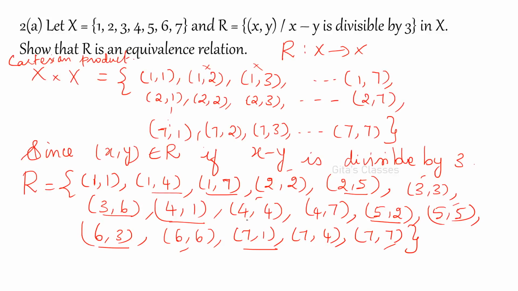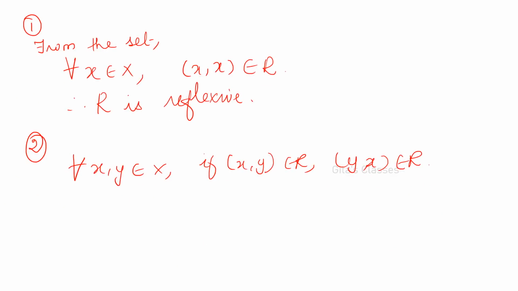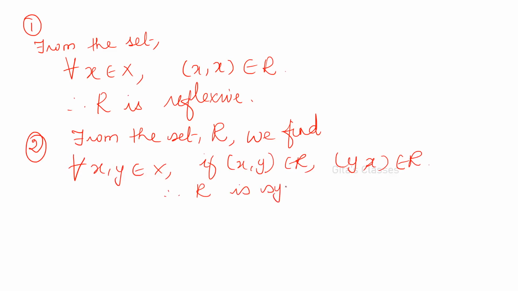3 comma 6 and 6 comma 3, yes. Next is 4 comma 1, which is over. 4 comma 4. 4 comma 7, 7 comma 4. Yes. 5 comma 5. For all the elements, it is proved. From the given set R, we find this is true. Therefore, R is symmetric.